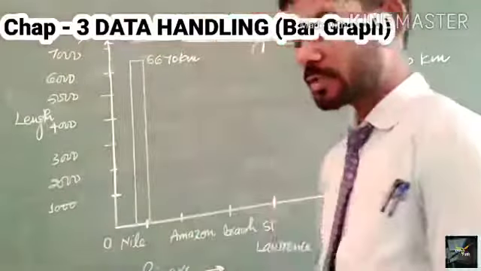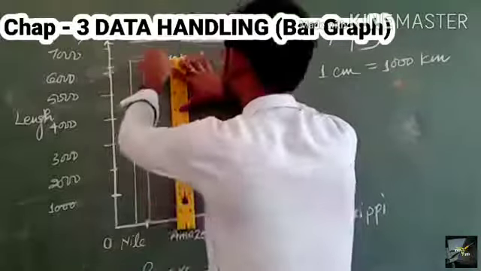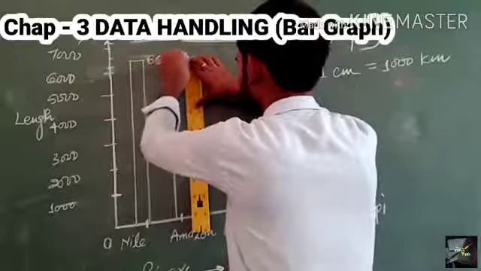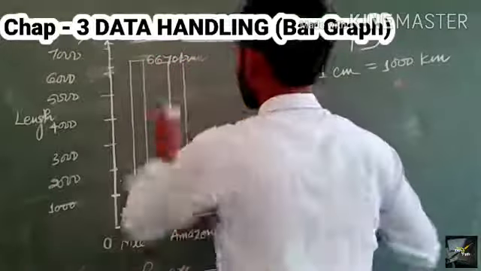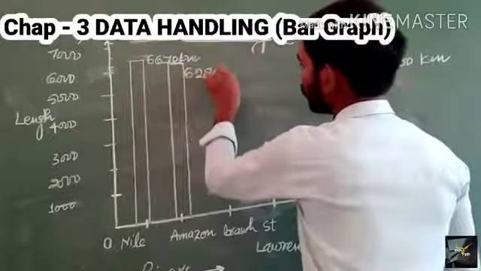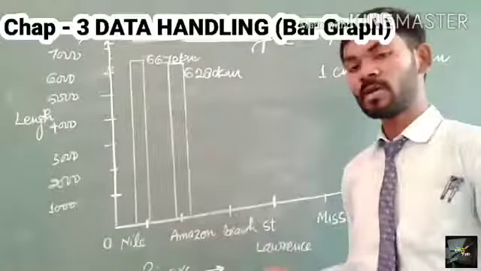So this is the bar for the river Amazon, which has the length 6280 kilometers.